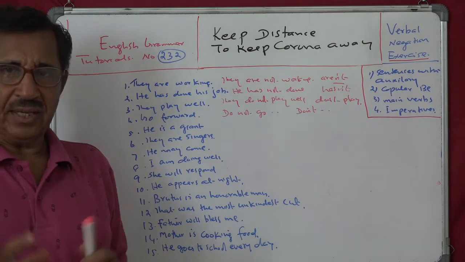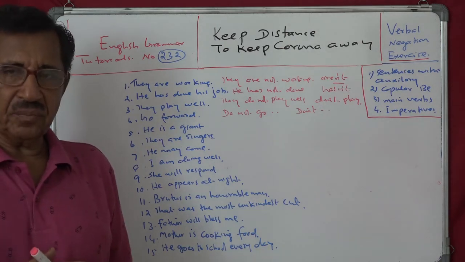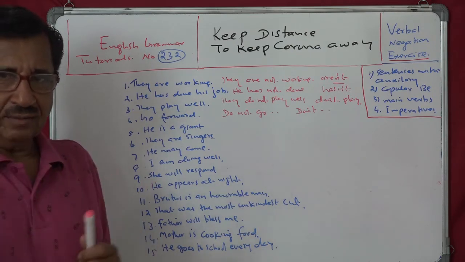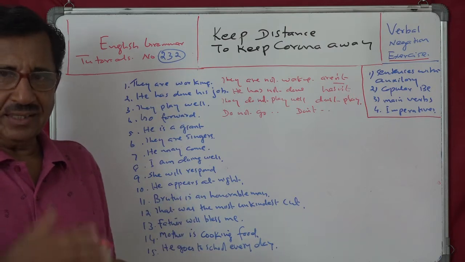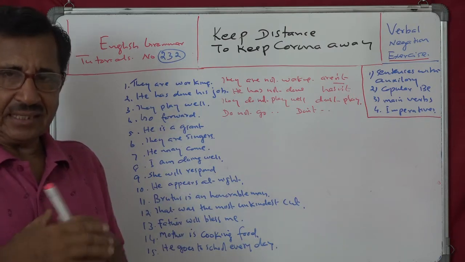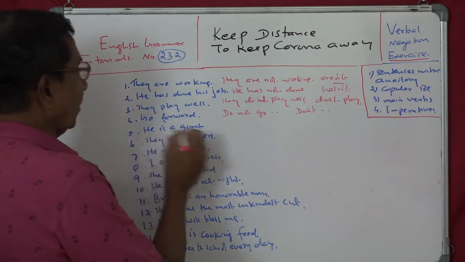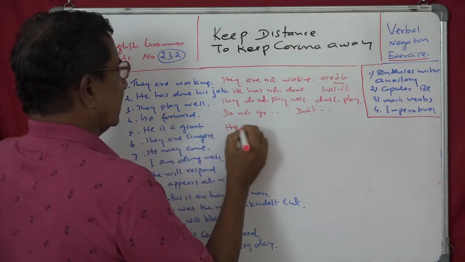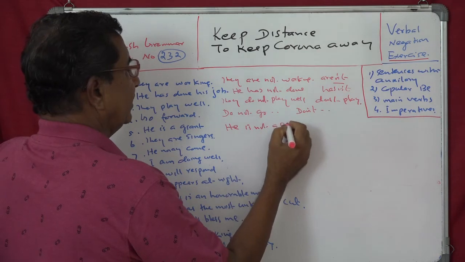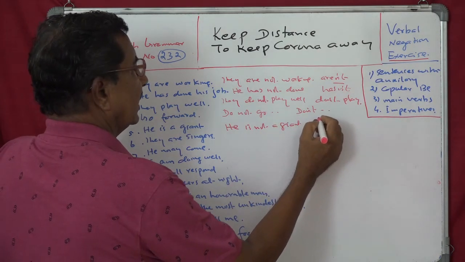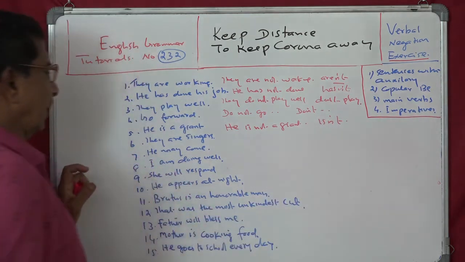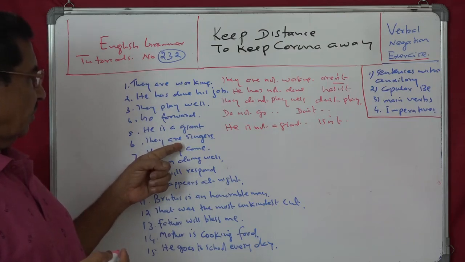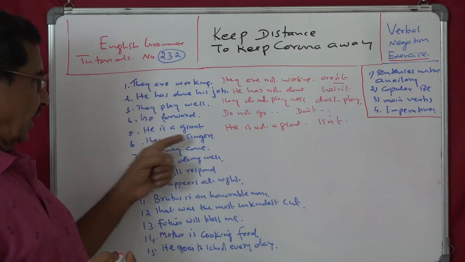The next is he is a giant. That is copular be. Be has the forms is, am, are, was, were. Copular means connecting two parts. Copula. Here is a copula, connecting the subject and the predicate. So it is not an auxiliary verb here. So you can say he is not a giant, and you have isn't. Isn't is the short form.